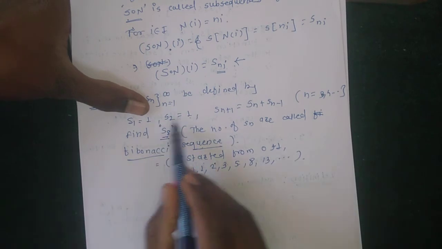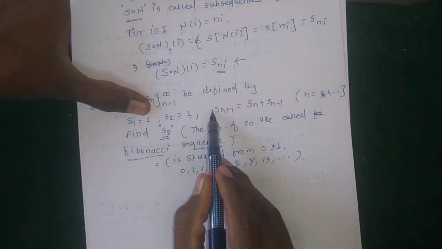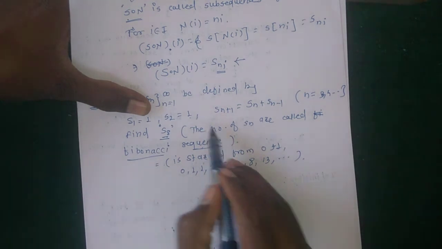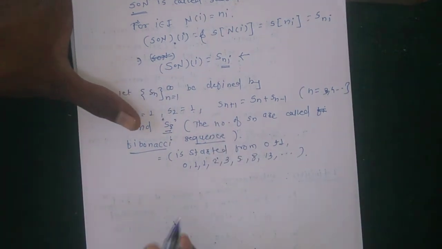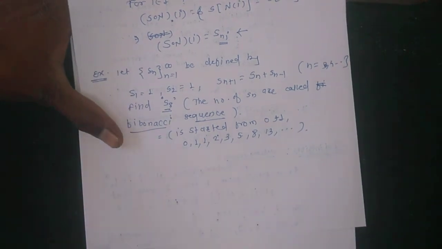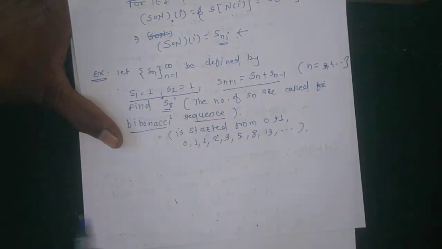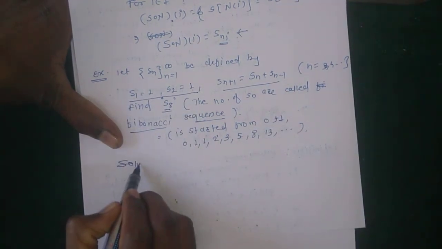Here also S1 is 1, S2 is 1, then S3 is 1 plus 1, 2. In this way this is called the Fibonacci sequence. So we have to find S8, the eighth element of the given sequence, using all of these results. Solution.